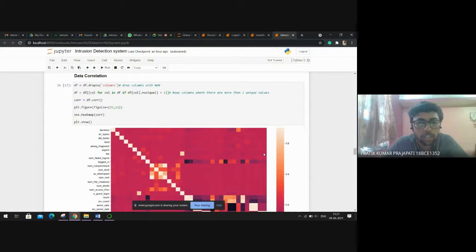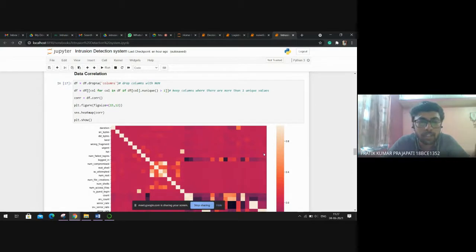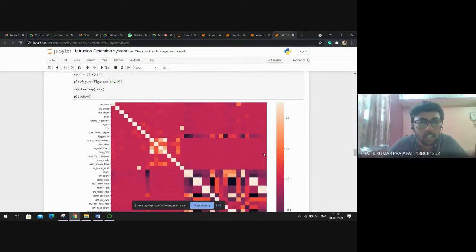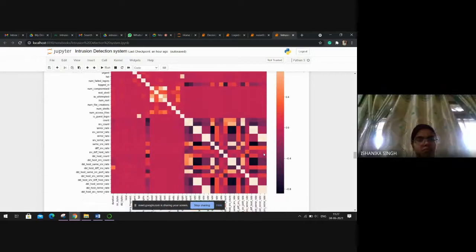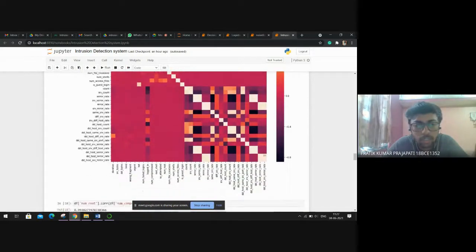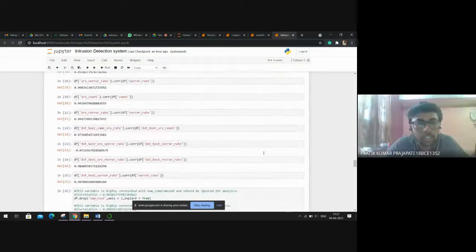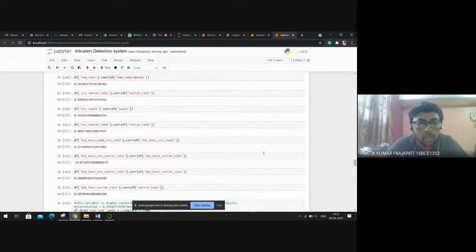And then we have found the correlation among the various attributes of the dataset. What we do here is identify the highly correlated attributes, and we remove one of the two highly correlated attributes, because highly correlated attributes don't contribute much to training of a model. One attribute is enough because both depict the same picture of the dataset. Here we find that num root and num compromised had high correlation, and srv count and count have high correlation. Srv error rate and error rate have high correlation.